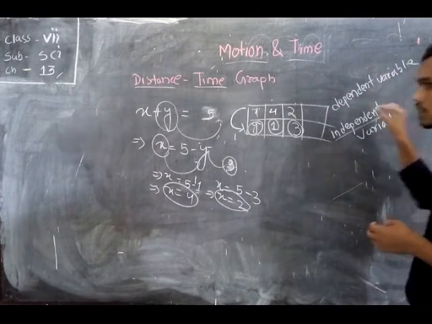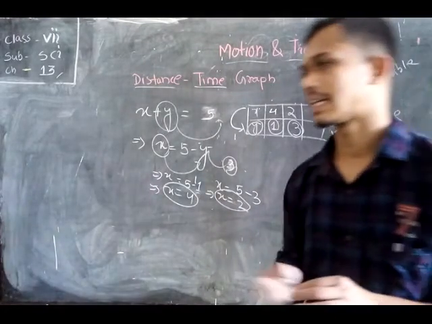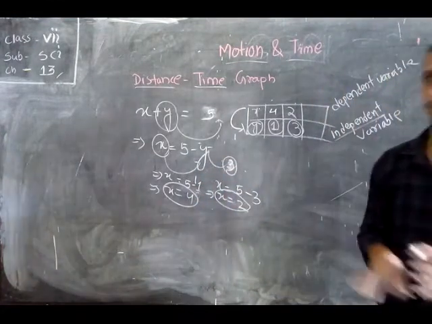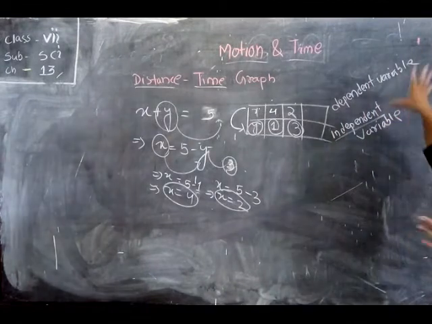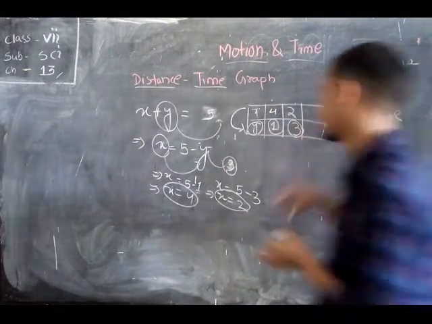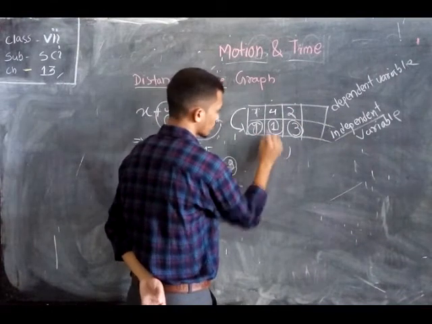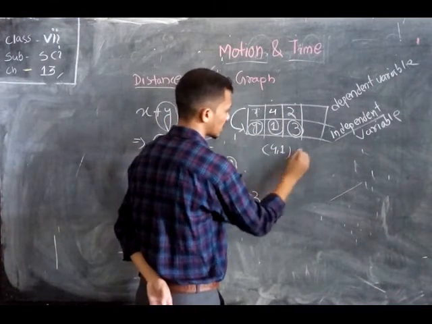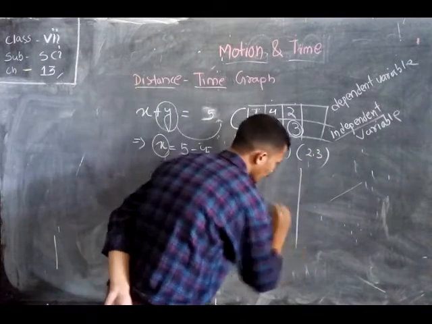Students, these two variables are very useful in plotting a graph. This is the normal concept of the graph. If we want to plot these values on a graph, the points are (4, 1) and (2, 3). So now take a graph.